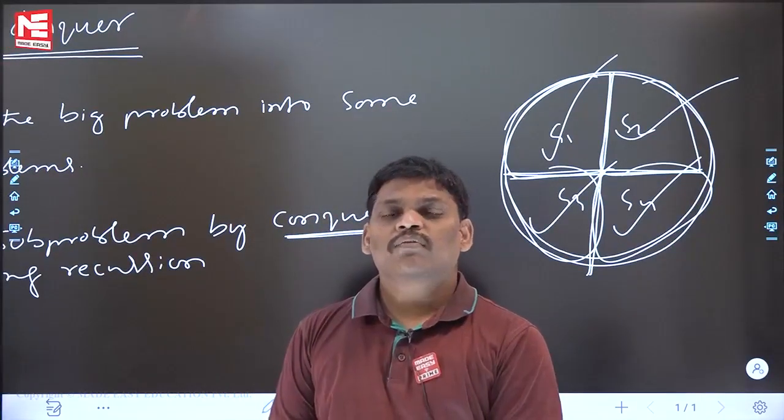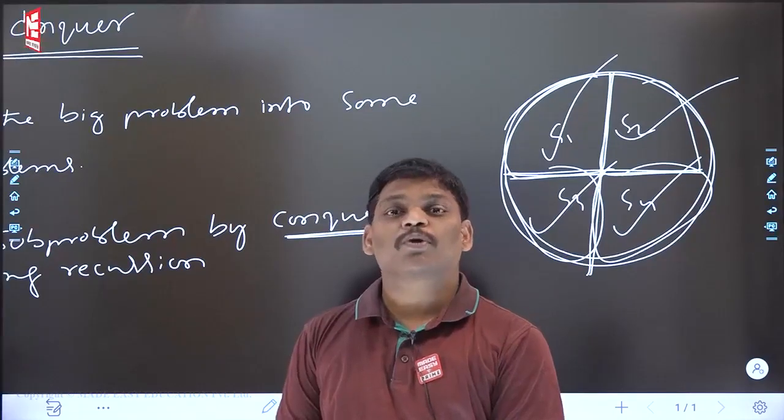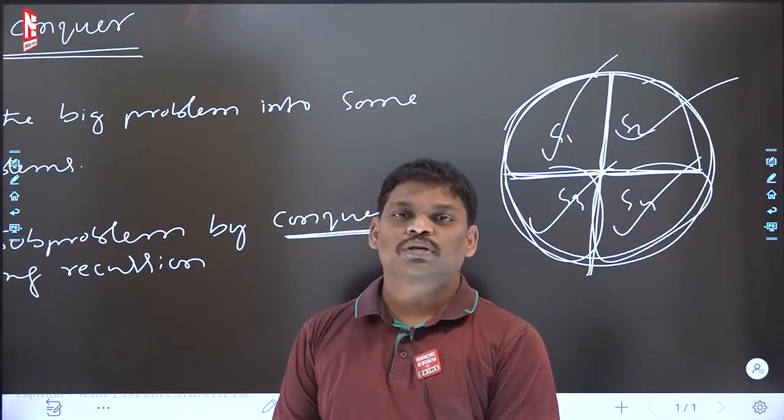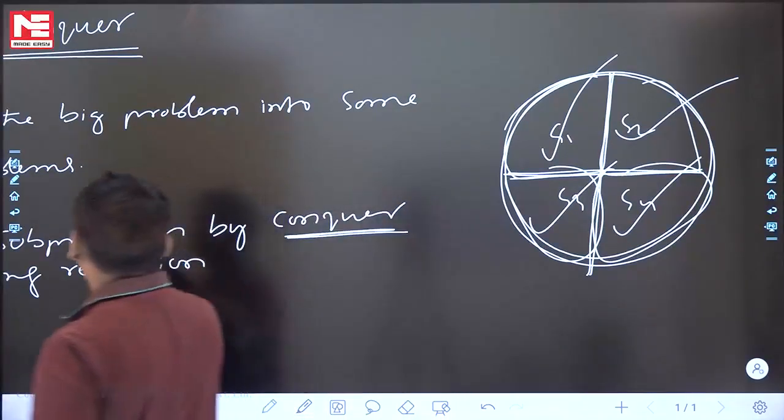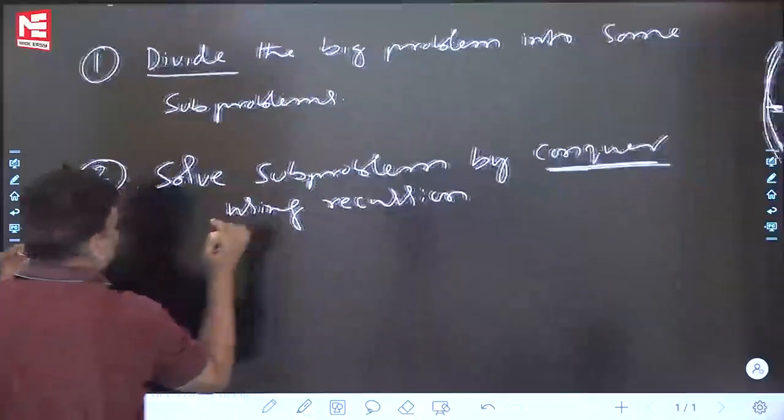Can you help me now? Your goal is the subproblem solution or the final problem solution? Final problem solution. Second step is over. Subproblem solutions you have. What is the third step? Let me do the third step.